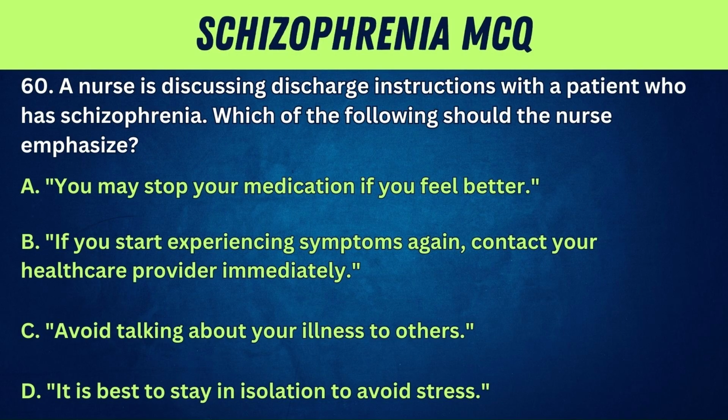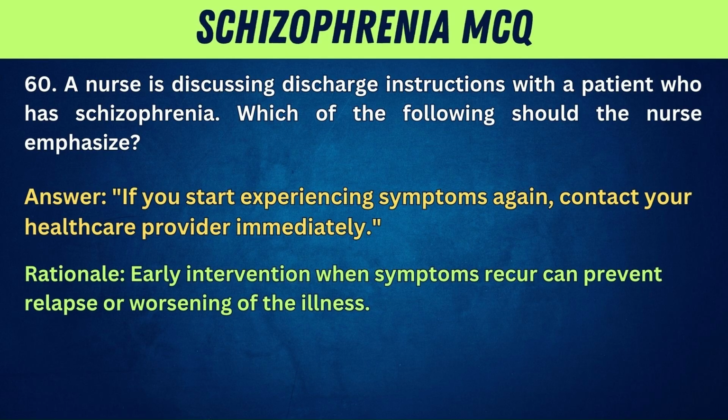60. A nurse is discussing discharge instructions with a patient who has schizophrenia. Which of the following should the nurse emphasize? A. You may stop your medication if you feel better. B. If you start experiencing symptoms again, contact your healthcare provider immediately. C. Avoid talking about your illness to others. D. It is best to stay in isolation to avoid stress. Answer: if you start experiencing symptoms again, contact your healthcare provider immediately. Rationale: early intervention when symptoms recur can prevent relapse or worsening of the illness.